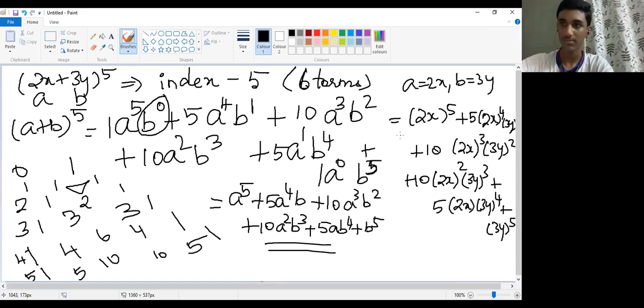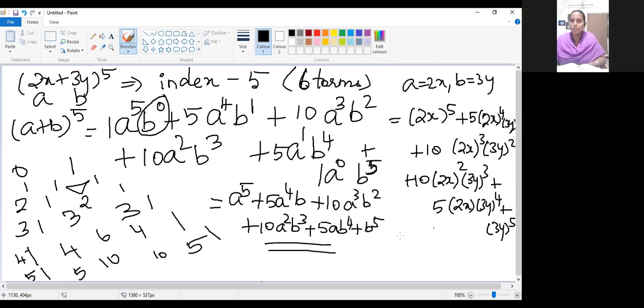If numerical values are given, for example 100 minus 2 whole square, that means 98 square. Instead of 98 square, you can find a square, b square and all easily using the a minus b whole square formula.